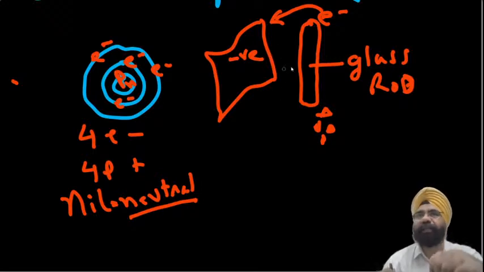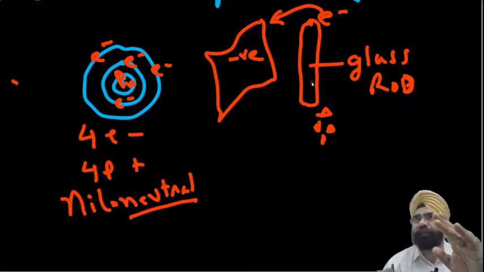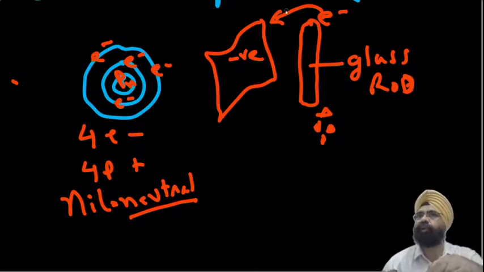Got it? Now they say that this happens only if it is a non-conductor. Why not in case of a conductor? Do conductors not lose electrons? Of course, conductors also lose electrons, but they are quickly neutralized because we are conducting. It can be conducted from us to the conductor and it balances quickly. But in case of a non-conductor, even though we are holding it in our hand, electrons are not transferred, and hence it continues to have this electrostatic force on itself. Got it? Till the time it stays charged.